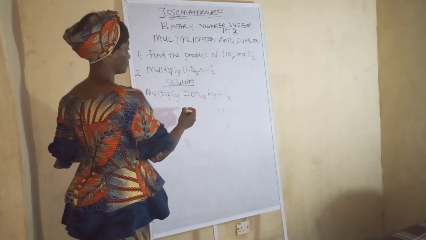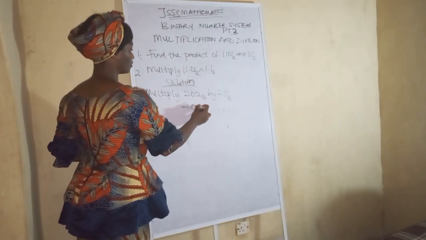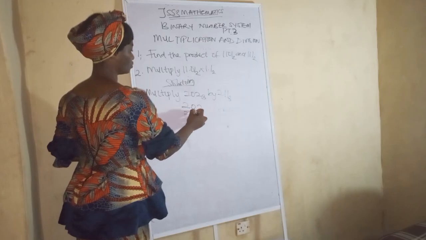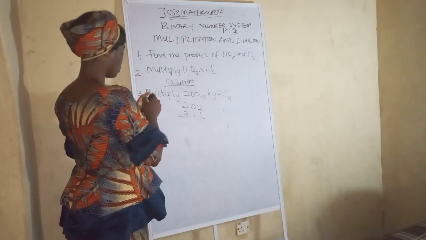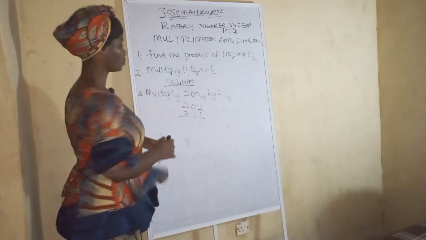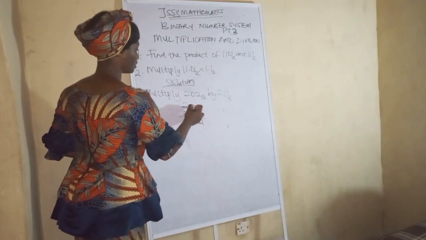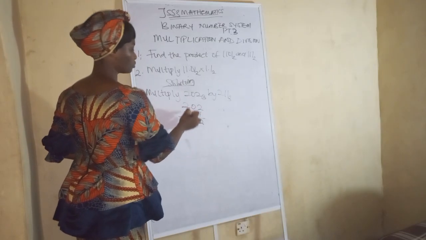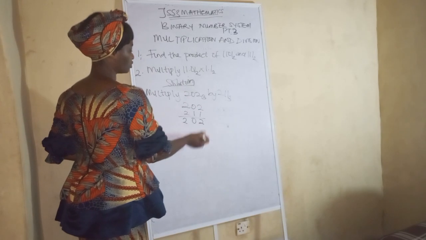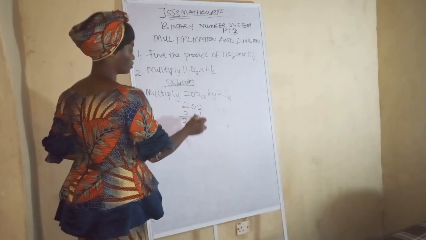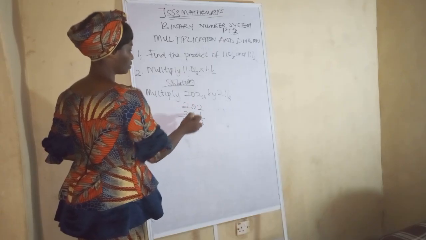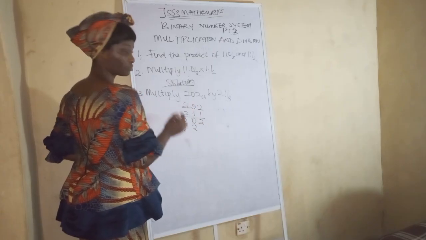This one is different from the previous one. This is 211. Now 1 times 2 is 2. 1 times 0 is 0. 1 times 2 is 2. So let's go to this one now. 1 times 2 is 2. 1 times 0 is 0. 1 times 2 is 2. Have you seen it now?